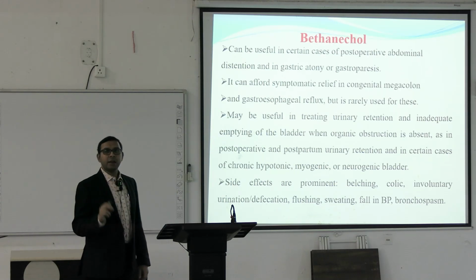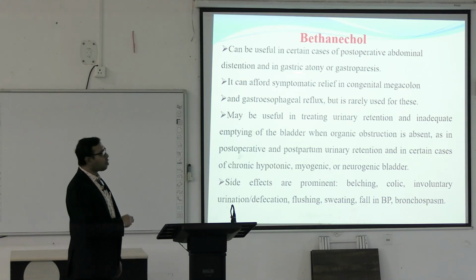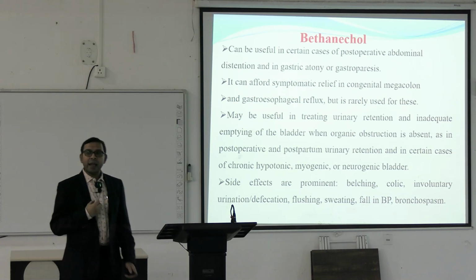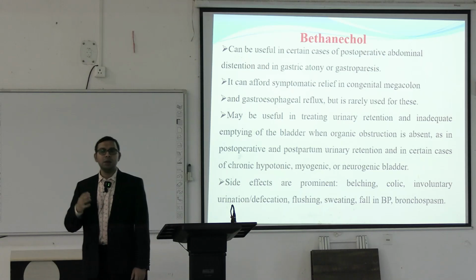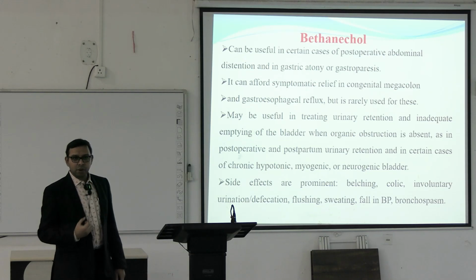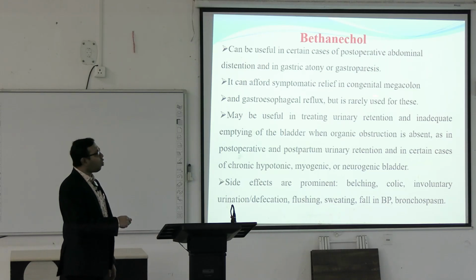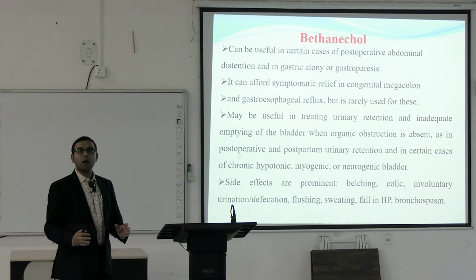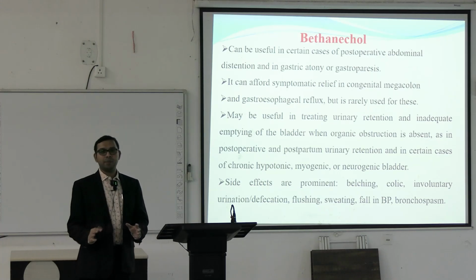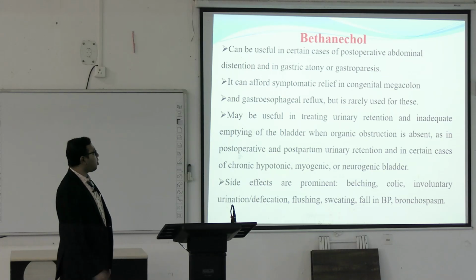Bethanechol is the next drug that can be used, but it is also less used nowadays. Bethanechol is used in certain cases of post-operative abdominal distension and in gastric atony or gastroparesis. So, the gastric motility is very less. This usually happens after some operation, after some surgical intervention. There may be some gastric atony. It can afford symptomatic relief in congenital megacolon. In congenital megacolon, the motility is lost. Here it can be used. Gastroesophageal reflux, but it is rarely used nowadays.